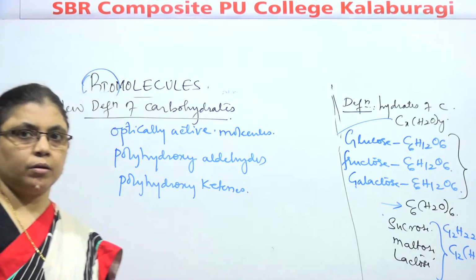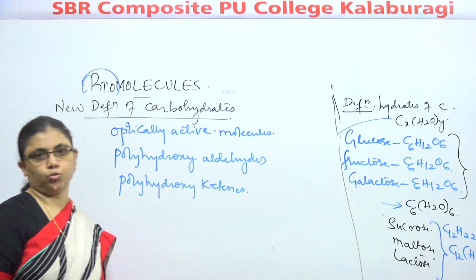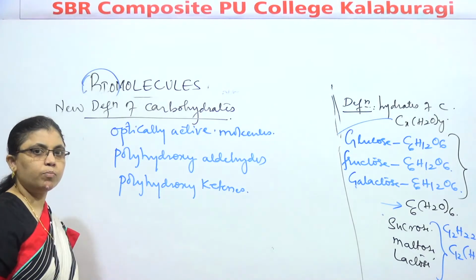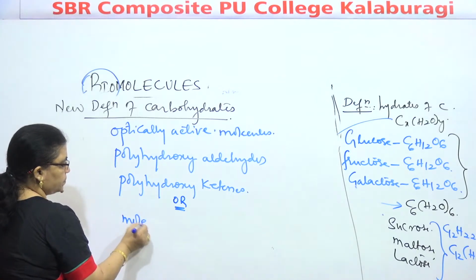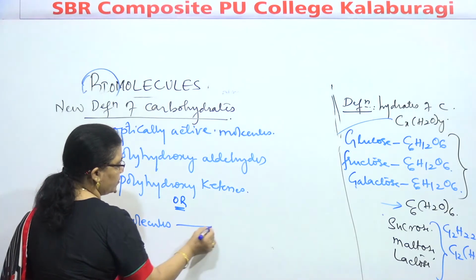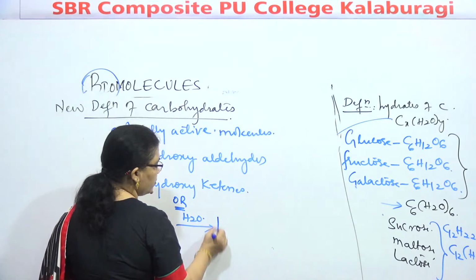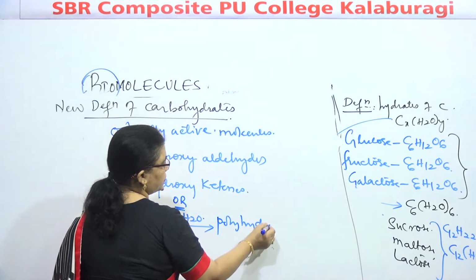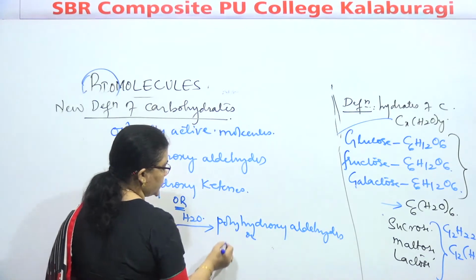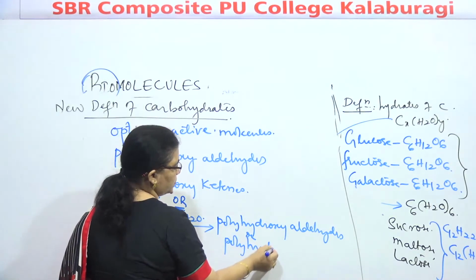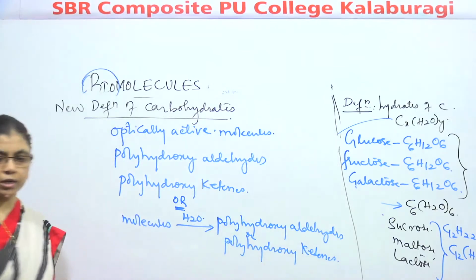Optically active molecules which are polyhydroxyaldehyde or polyhydroxyketone, or molecules which on hydrolysis produce polyhydroxyaldehyde or polyhydroxyketone are called as carbohydrates. Are called as what, children?